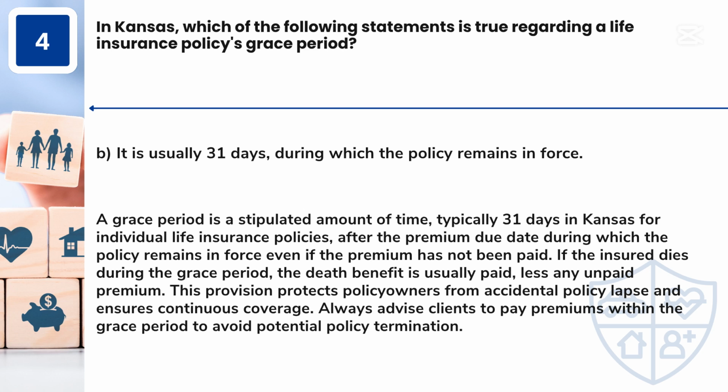Answer: B. It is usually 31 days, during which the policy remains in force. A grace period is a stipulated amount of time, typically 31 days in Kansas for individual life insurance policies, after the premium due date during which the policy remains in force even if the premium has not been paid. If the insured dies during the grace period, the death benefit is usually paid, less any unpaid premium. This provision protects policy owners from accidental policy lapse and ensures continuous coverage. Always advise clients to pay premiums within the grace period to avoid potential policy termination.